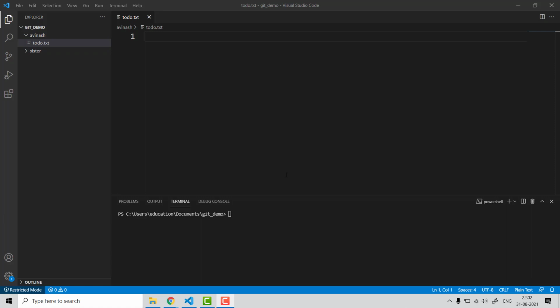Now how do things happen? This is a very simple example I'm using. Me and my sister are going shopping, and we are trying to create a to-do list. If we don't have Git, we are trying to keep the to-do list in sync with everyone so that it does not create chaos.